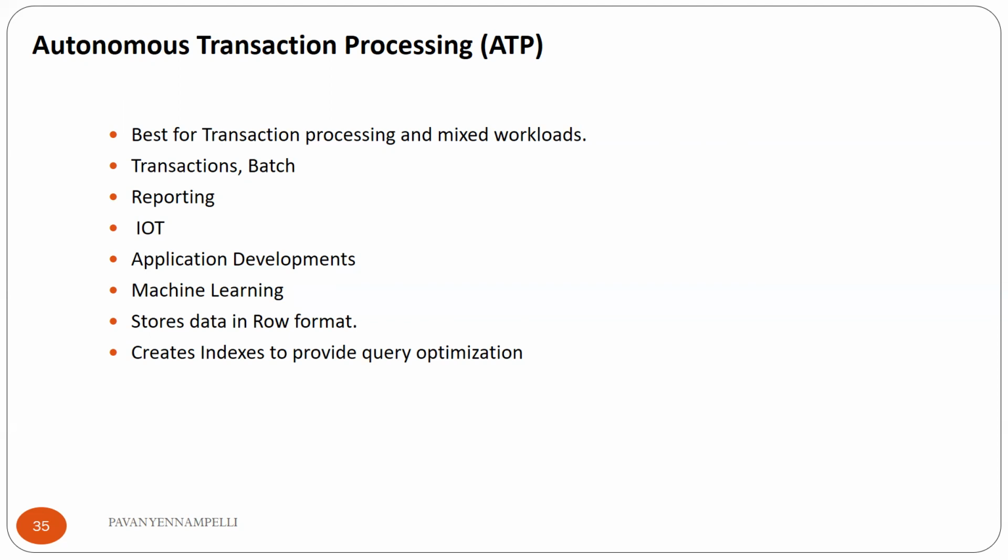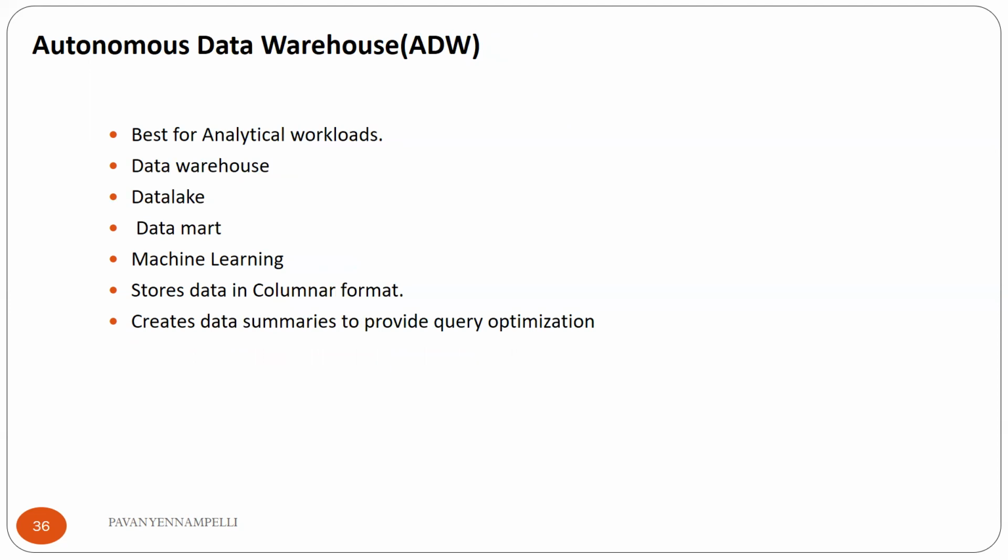When coming to the autonomous data warehouse application, it is best for analytical workloads like data warehouse, data mart, data lake, or machine learning type of applications. In this, the data is stored in the columnar format, and it also creates data summaries to improve query optimization.